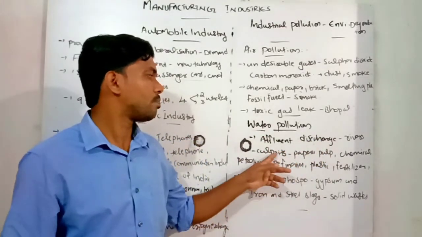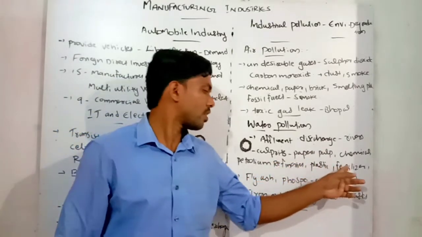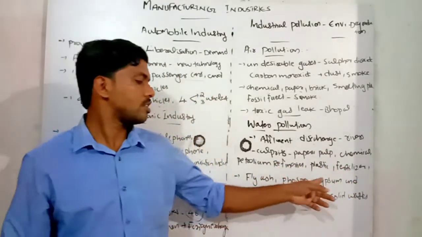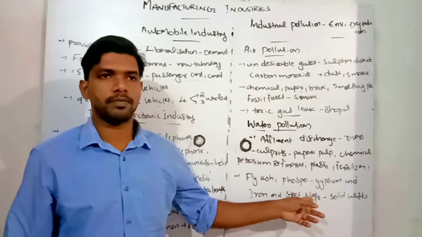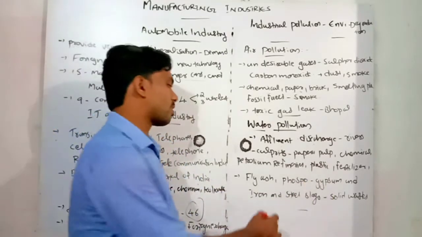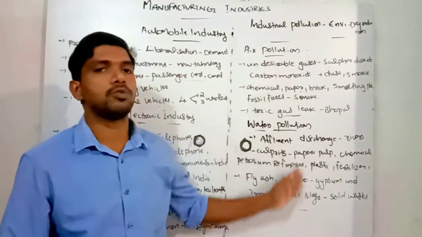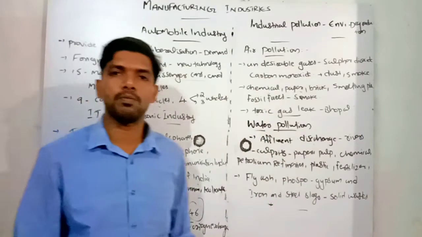The main culprits are paper and pulp, chemicals, petroleum refineries, plastic, fertilizer, fly ash, phosphogypsum, and iron and steel slags. These solid wastes go into the rivers and thus cause our water pollution. So these are the two types of pollution: air pollution and water pollution.